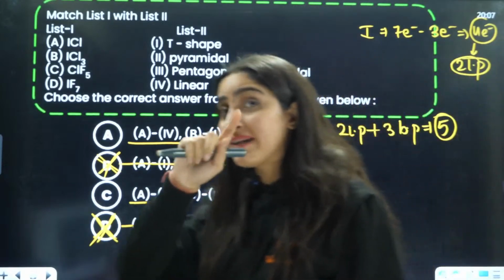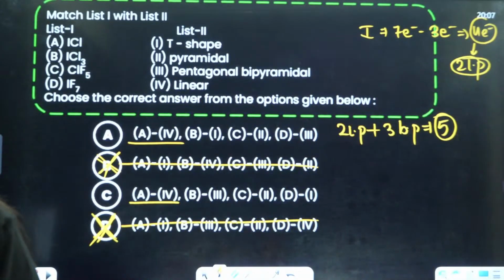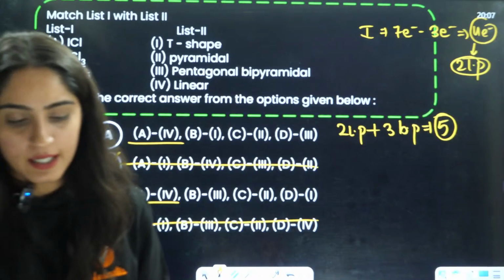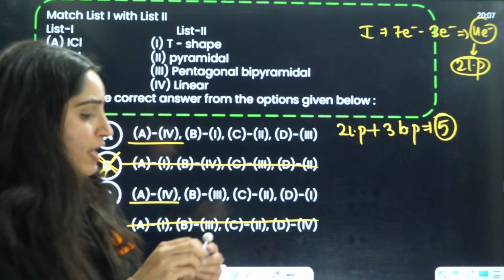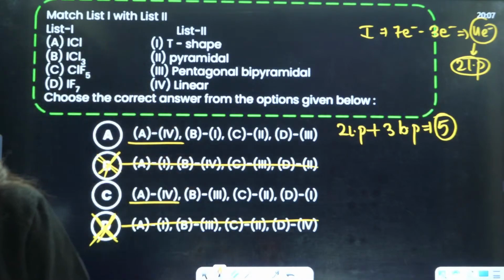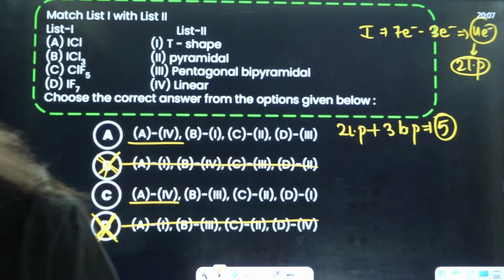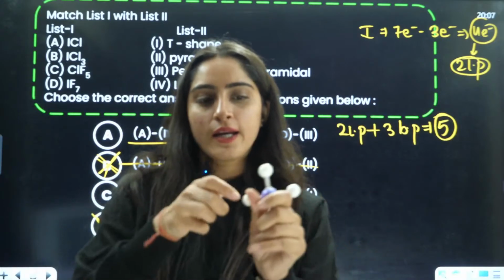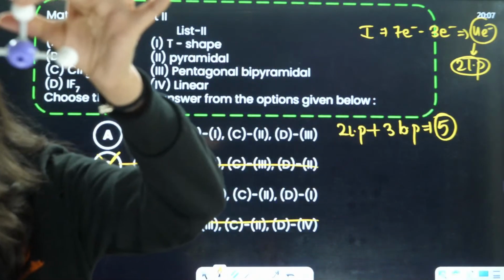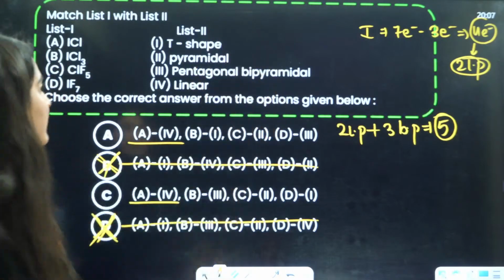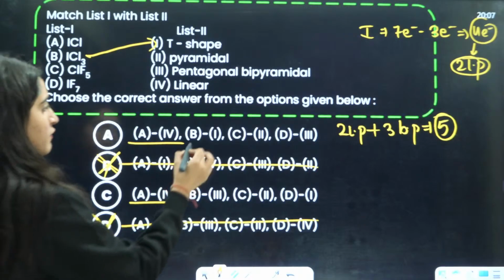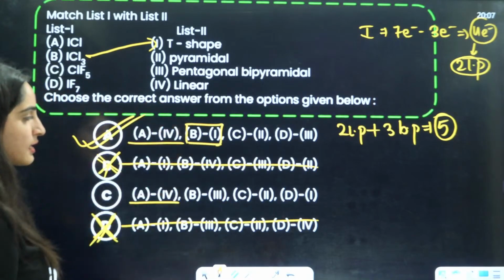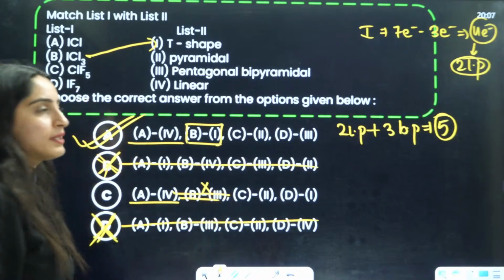So, that means its geometry is trigonal bipyramidal. Is that right or wrong? Its geometry is trigonal bipyramidal, and in trigonal bipyramidal, when you have 2 lone pairs, then the lone pairs are taken from these positions. From this position, the lone pairs will be taken out and you will have the formation of what kind of shape? This is a T shape. So here B will be first. So this also will be eliminated here, right?